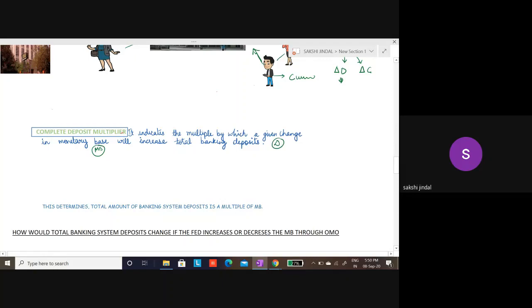For this, I will look at MB is equals to C plus R, क्योंकि मैंने ऊपर यही कहा था. C was equal to CD into D and R is equals to RR plus ED into D by the above model, because C was equals to CD into D and R was equals to RR plus ED into D. Now, keeping D constant, okay, sorry, D is not a constant, these terms are constant and D is a variable.